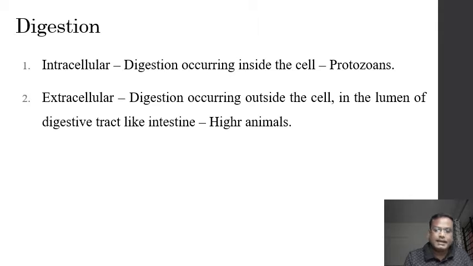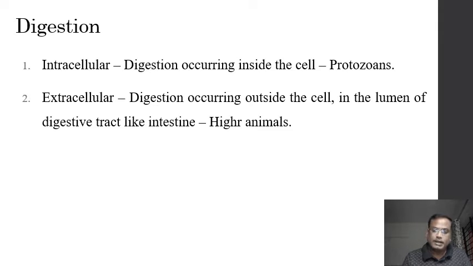Whereas higher animals, which have a definite digestive system, show extracellular digestion. Extracellular means the breakdown of food occurs outside the cell. Where does it happen? It happens in the lumen, in the cavity of the alimentary canal.